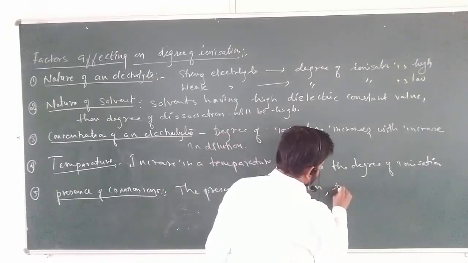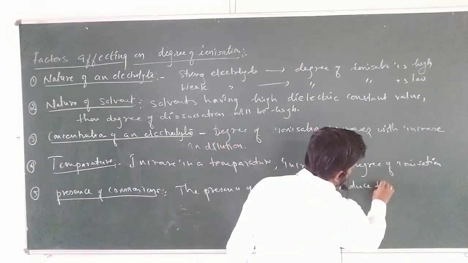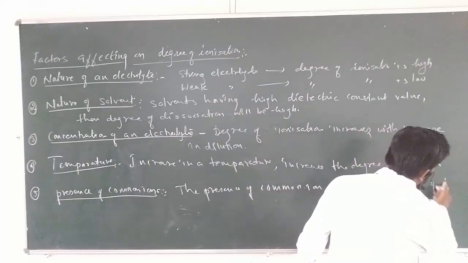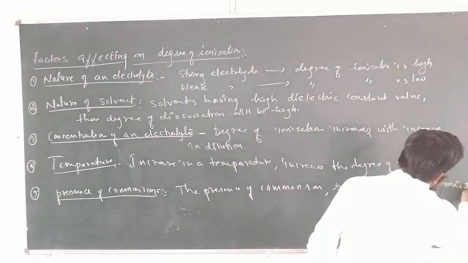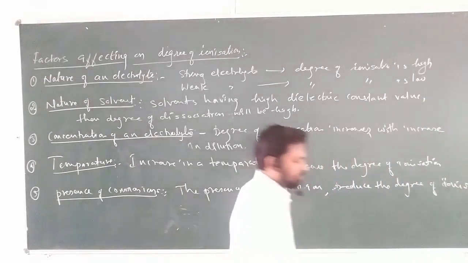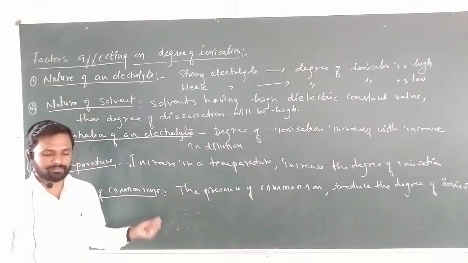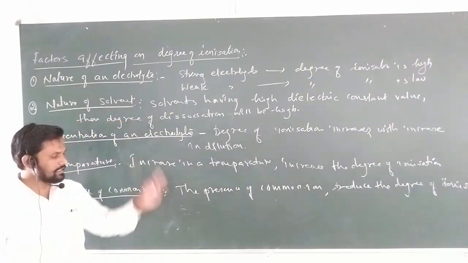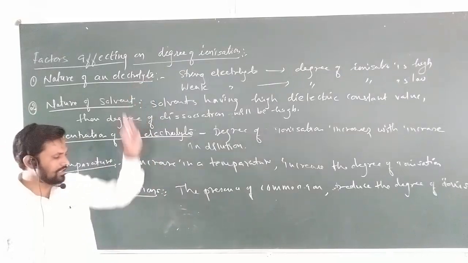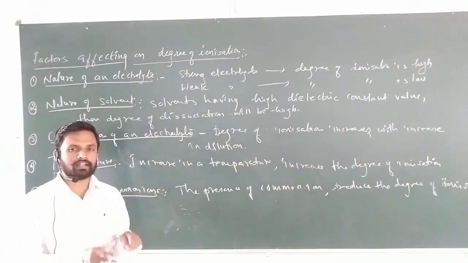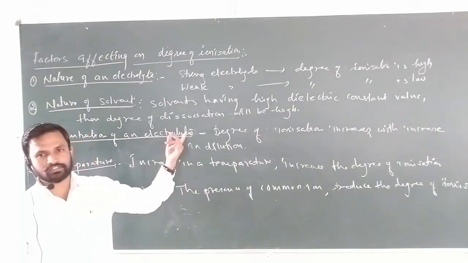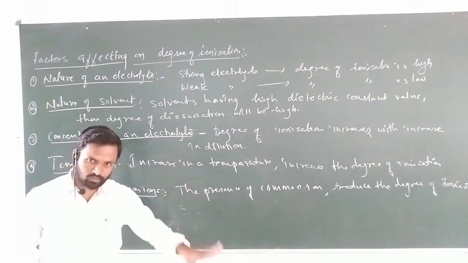decreases, reduces the degree of dissociation, the degree of ionization. See, presence of common ions means already in that solvent we have the common ions of that electrolyte. If the common ions are already there, definitely the concentration increases. Once the concentration of electrolyte increases, the degree of dissociation is low.